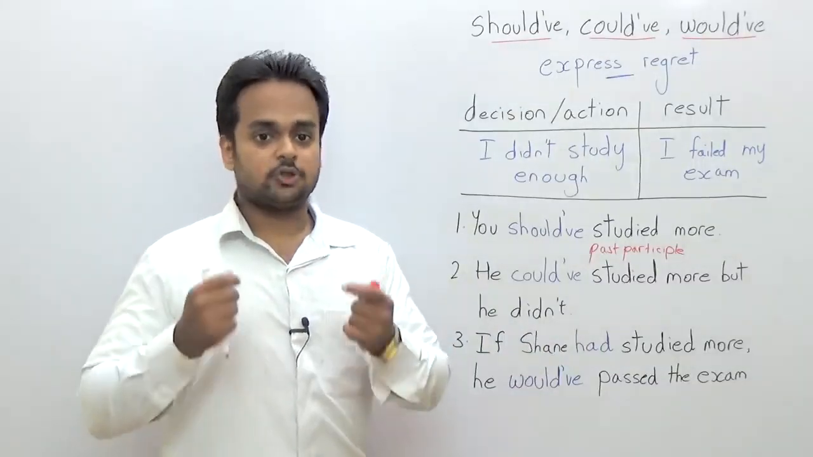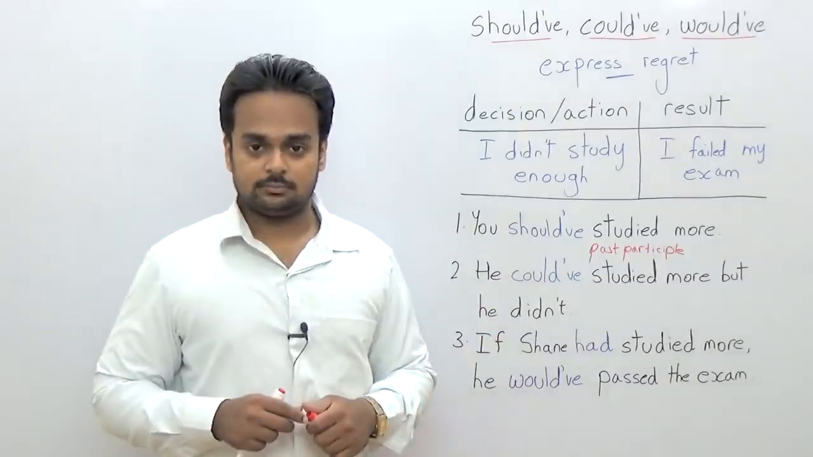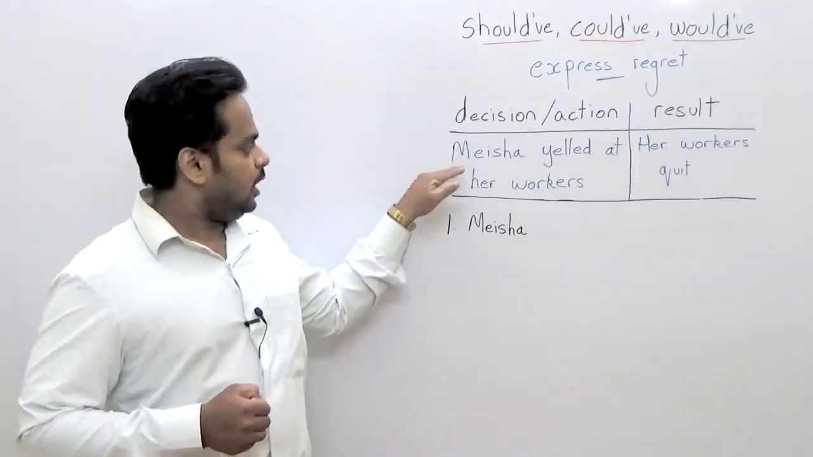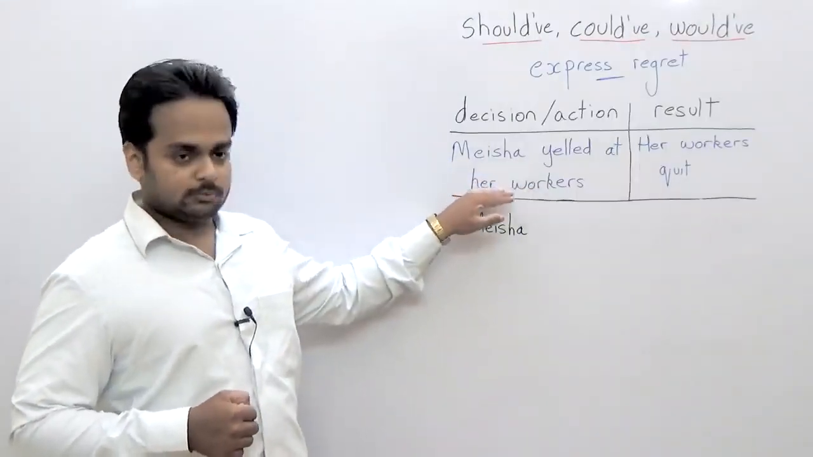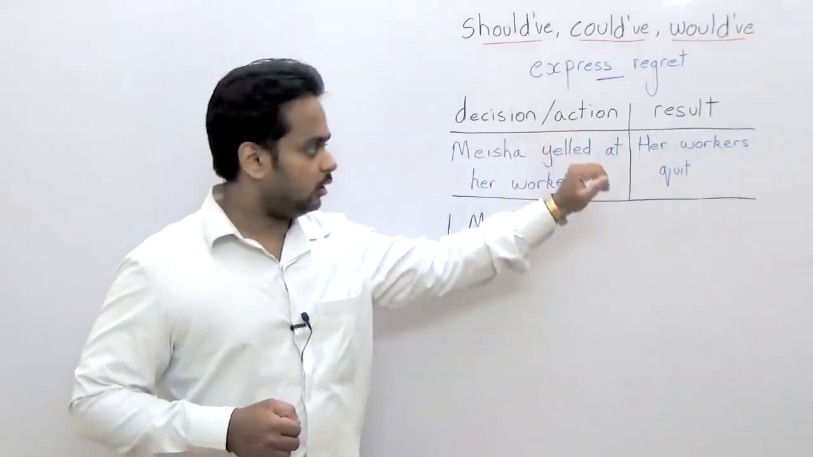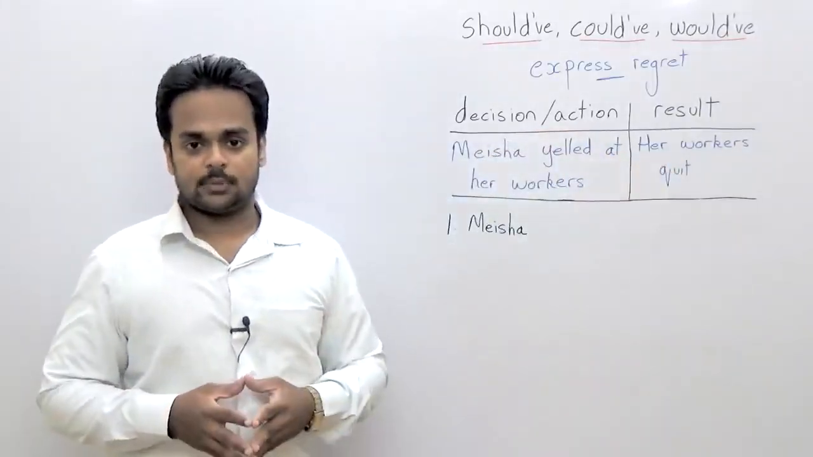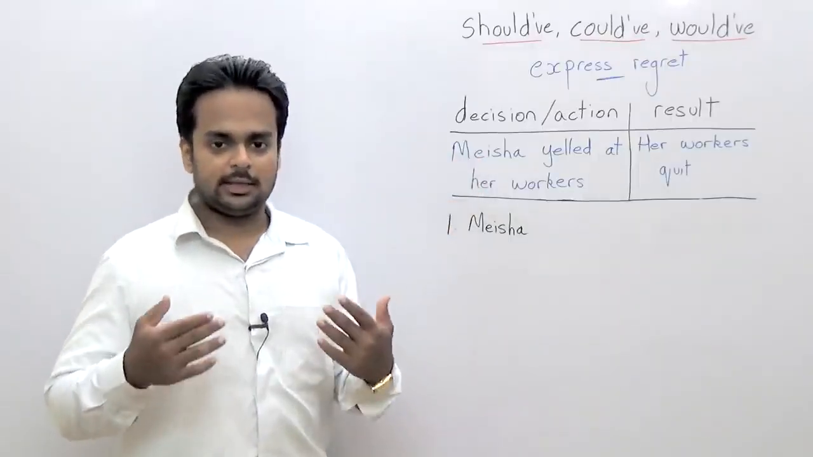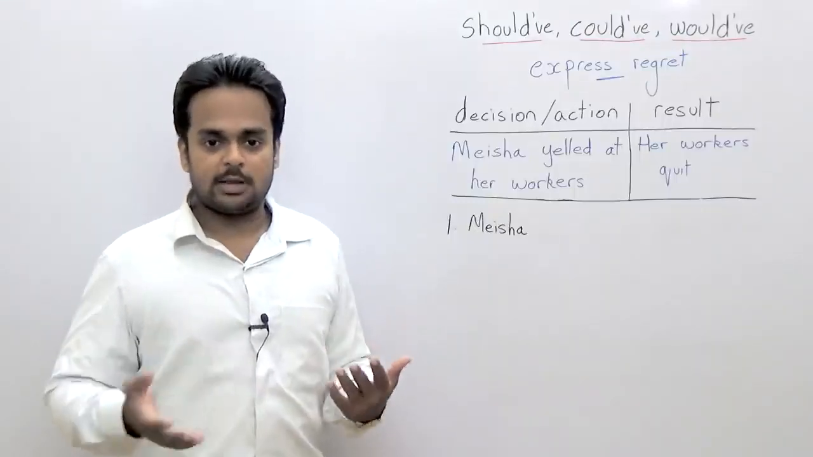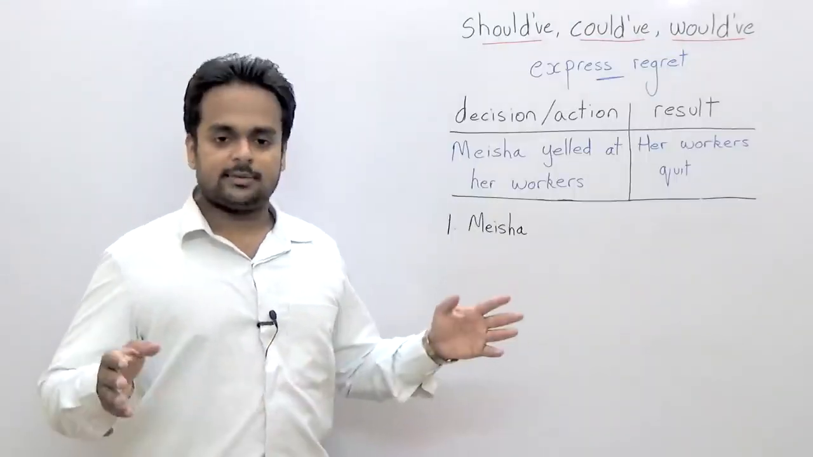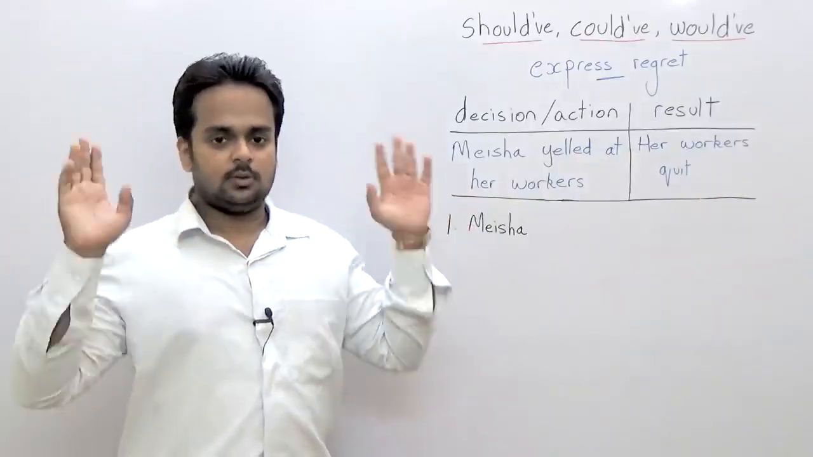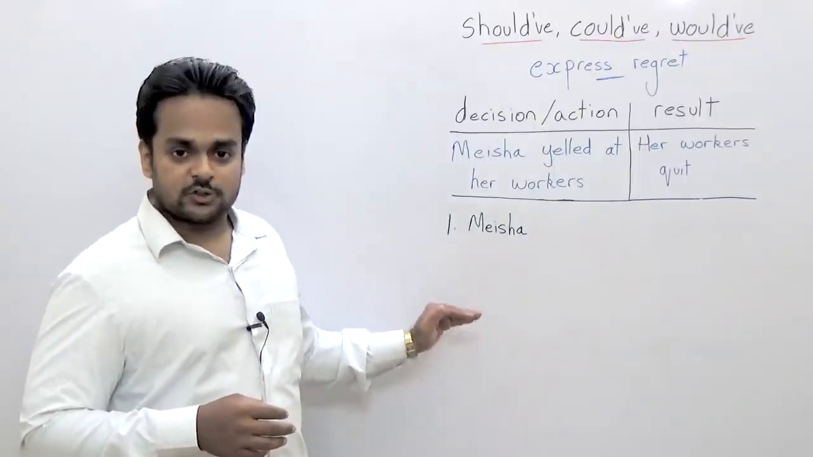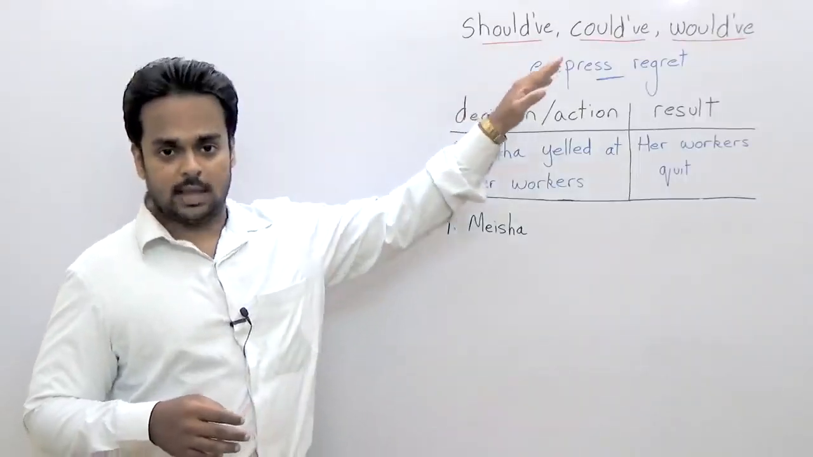Right, let's now move on and look at the next example, and this time we're going to work on the example together and make these sentences. All right, here we have the next situation. Have a look. Misha yelled at her workers. That was the action, and the result was her workers quit. So basically, Misha is the boss at her company, and she kept yelling, that means shouting and screaming at her workers, and her workers said, you know what, we don't want this, we quit, and they left the company.